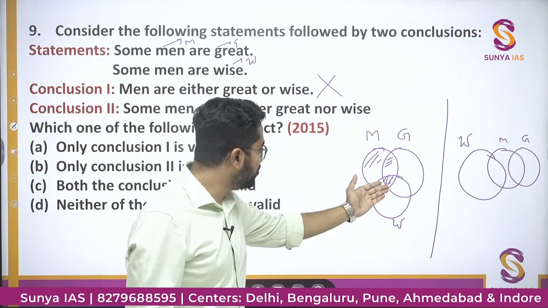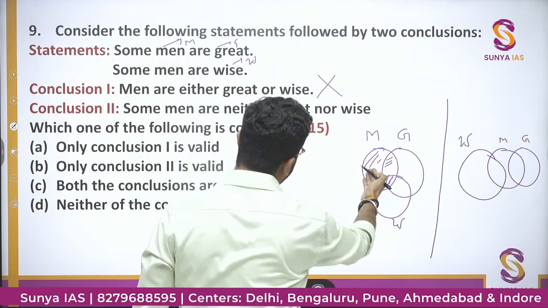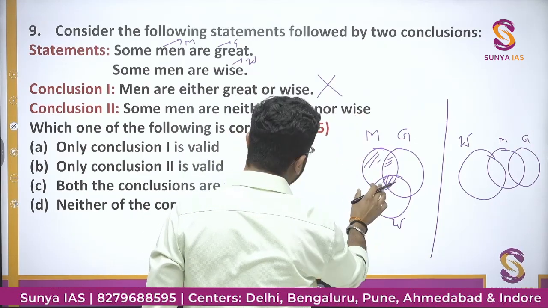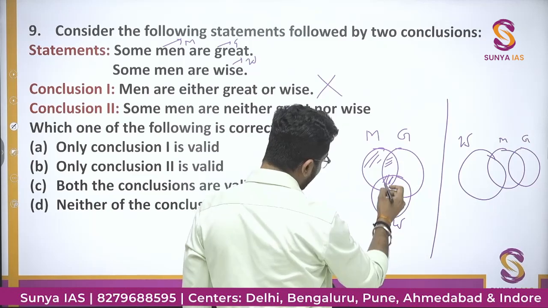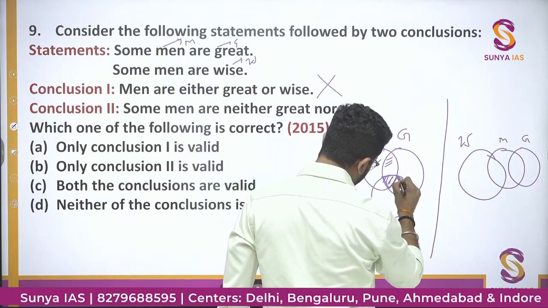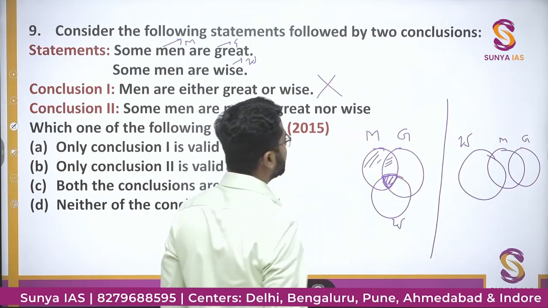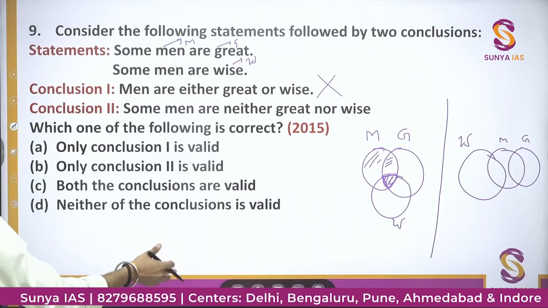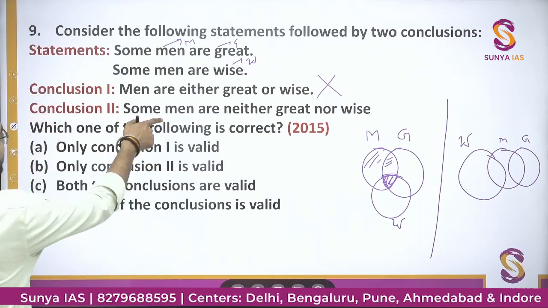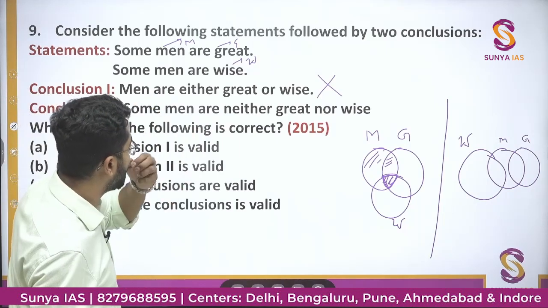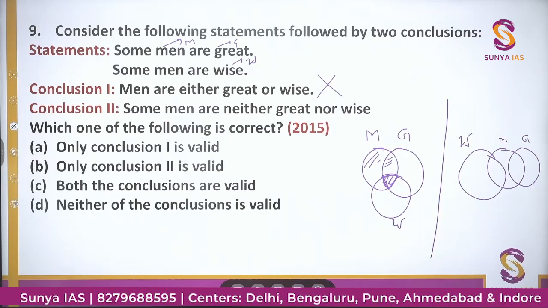No, no, here you can see that in this condition they are neither great nor wise, and here you can see that they are great as well as wise, both. If they are both great as well as wise, then the statement that men are either great or wise is wrong. Okay, second statement they are asking: some men are neither great nor wise.